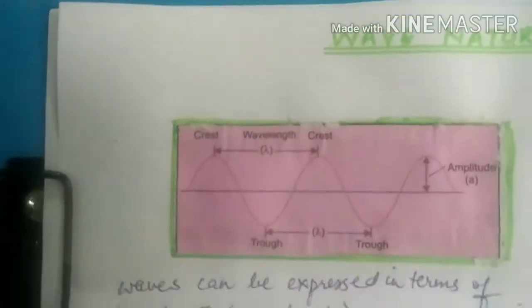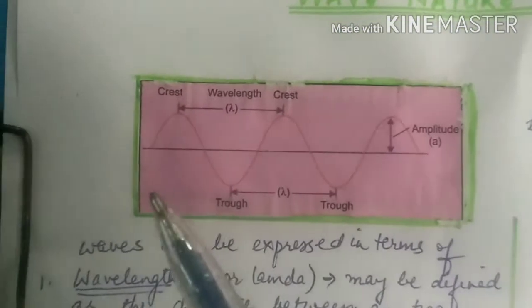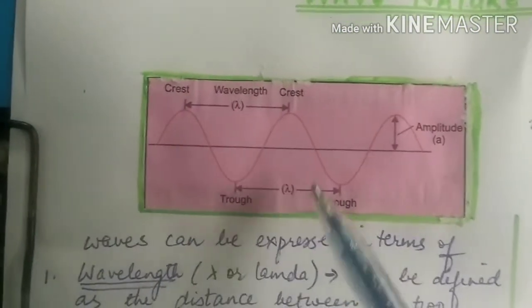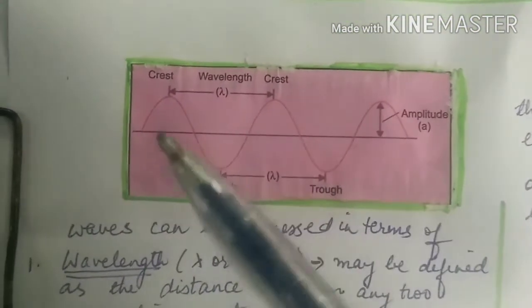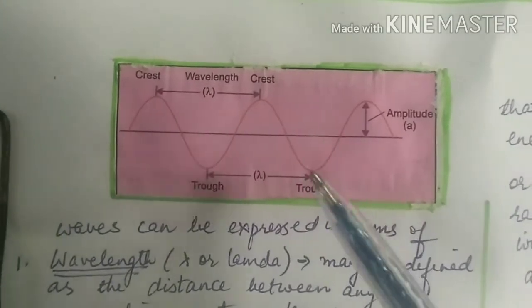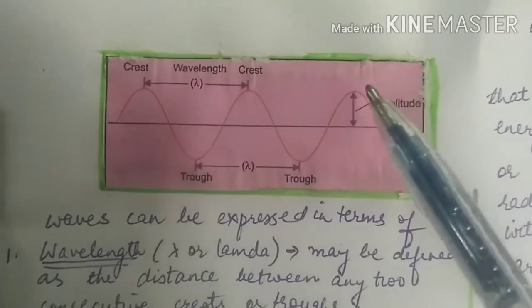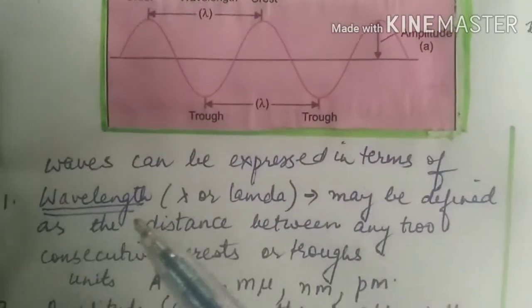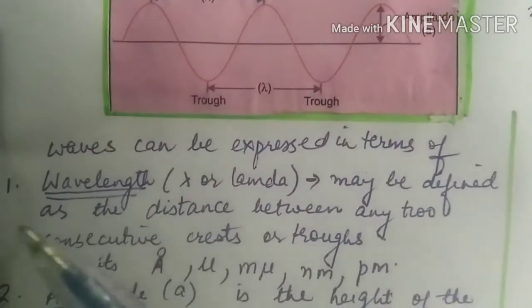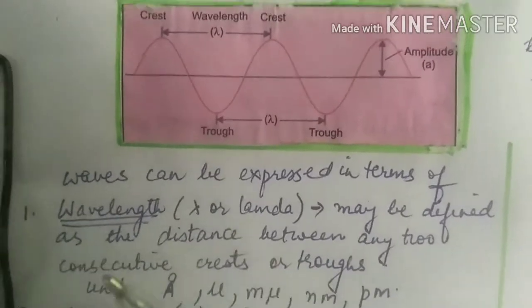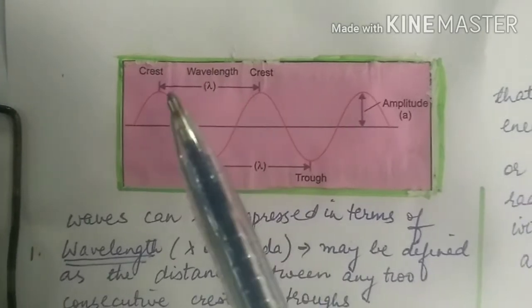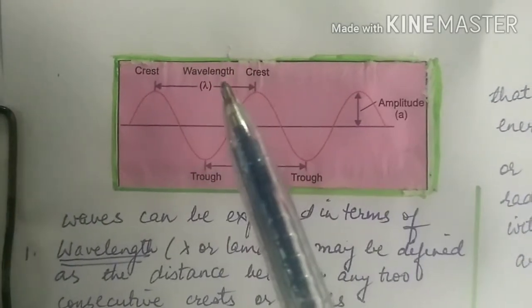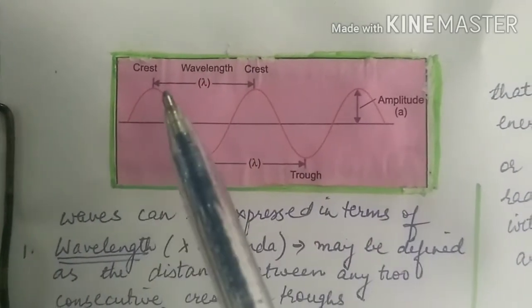Now, if the radiations are traveling in wave form, then this is the diagram of a typical wave. You can express a wave in terms of different categories like wavelength, amplitude, etc. So we have to know what these terms are. Wavelength in general is the length of a wave. A wave has two parts.